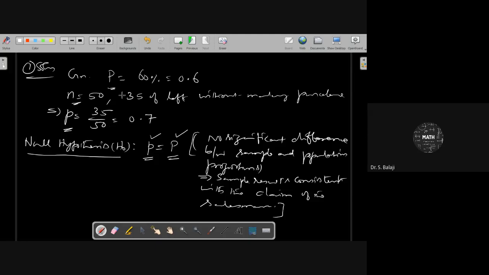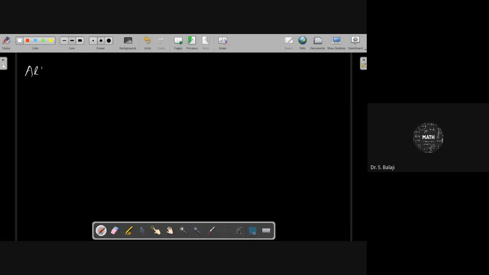Then further, you have to put up the alternative hypothesis H1. What type of alternative hypothesis can you approach here? The question is very simple: are these sample results consistent with the claim of the salesman?